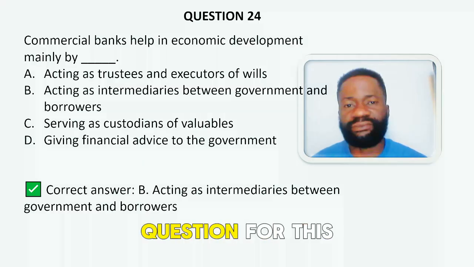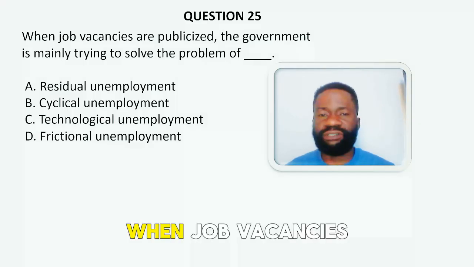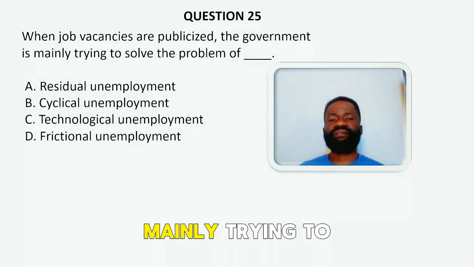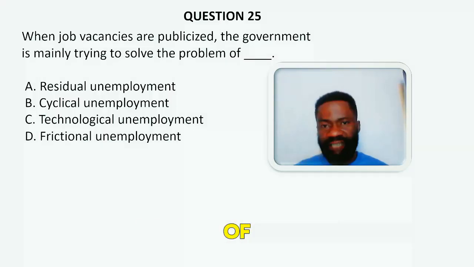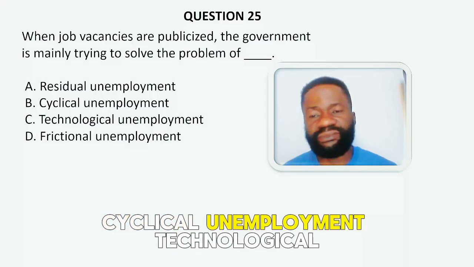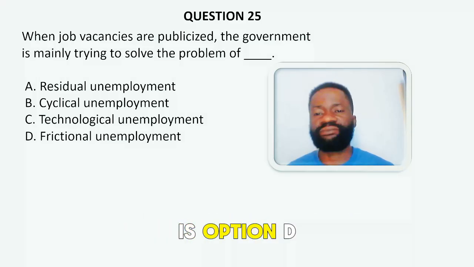And our last question for this series is question 25. When job vacancies are publicized, the government is mainly trying to solve the problem of dash. A. Residual unemployment, B. cyclical unemployment, C. technological unemployment, and D. Frictional unemployment. The correct answer is option D.